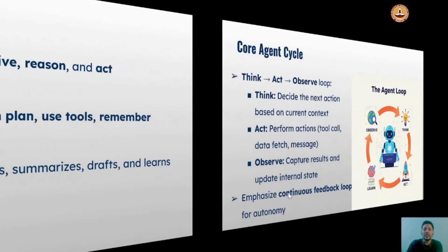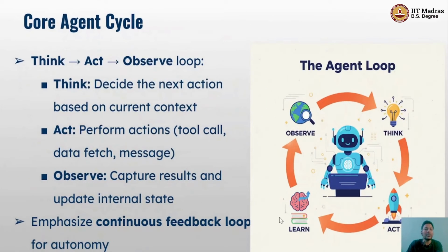Okay, so now let's talk about the core agent cycle. It goes like a think, act, and observe loop. In the first step, an AI agent analyzes the problem and plans the next step. This involves reasoning about the current state and deciding what actions are needed. Then in the next step, the agent performs the planned action.